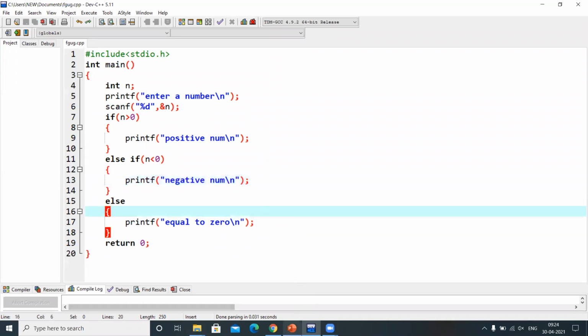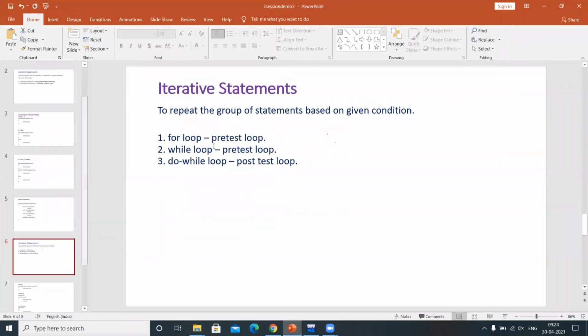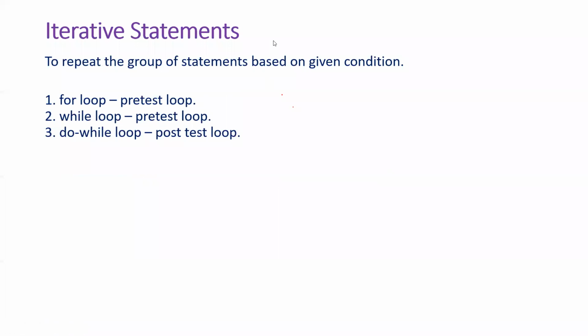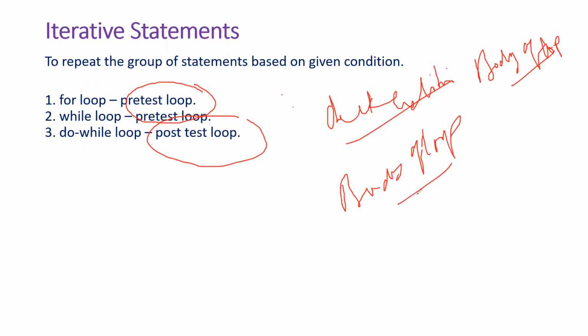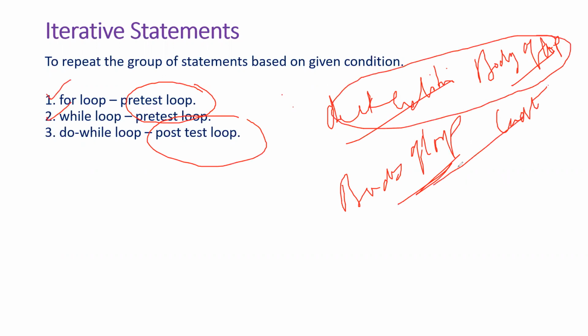And we will see the loops concept now. As we have seen, iterative statements are used in order to do a task repeatedly, right? There are two types of loops: pre-test loops and post-test loops. Pre-test loops will check the condition first and then execute the body of the loop. But a post-test loop will execute the body of the loop at least one time first, and then it will check the condition. The examples of pre-test loops are the for loop and while loop. The example for a post-test loop is the do while loop.